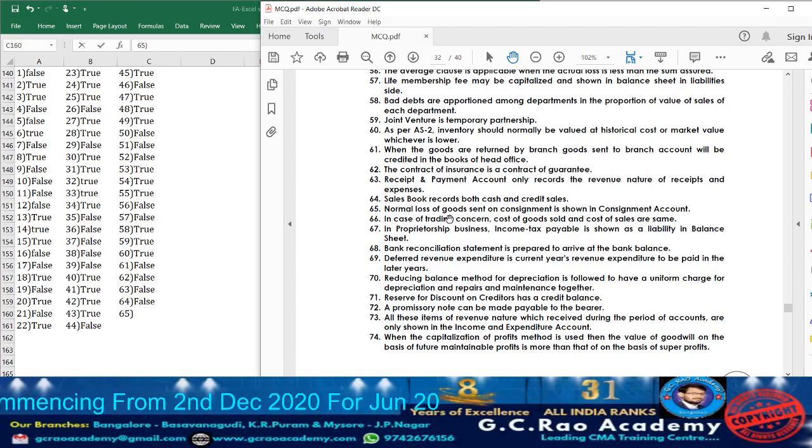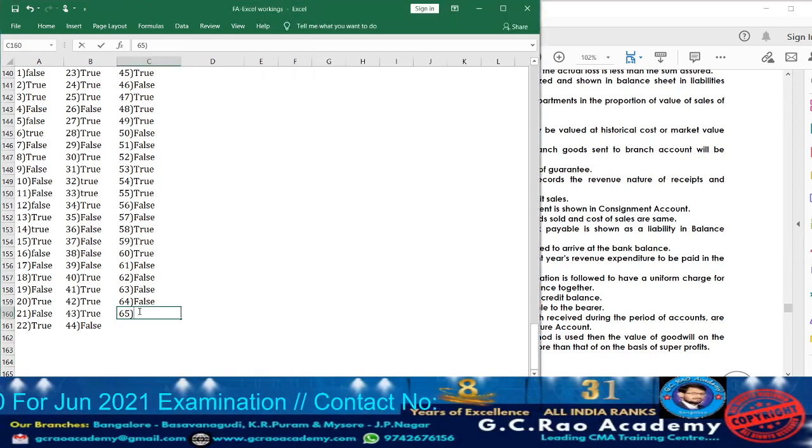Now moving on to statement 65. What are they telling? Normal loss of goods sent on consignment is shown in the consignment account. No, only abnormal loss will be shown. Normal loss will not be shown. So accordingly, again the statement they have given is false.